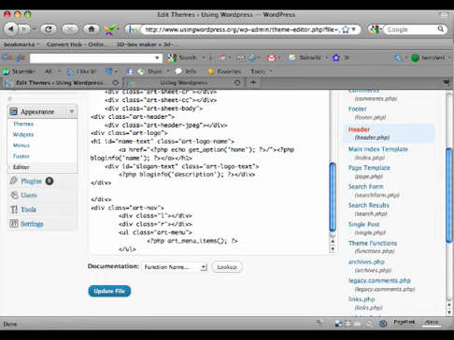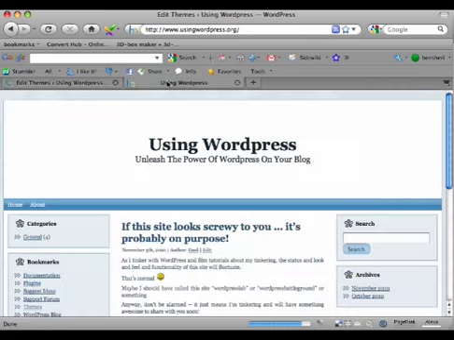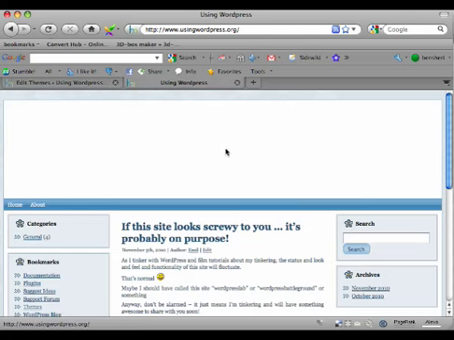Right here. My comment and blog info. My comment. Okay. Update it. Excuse me again for the sniffles. Refresh, and we are blanked. Blank white header, no title, no description.